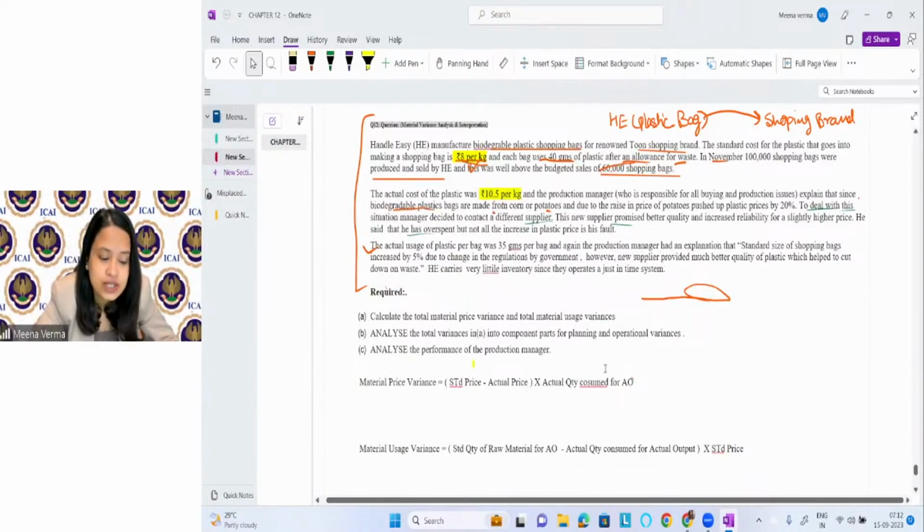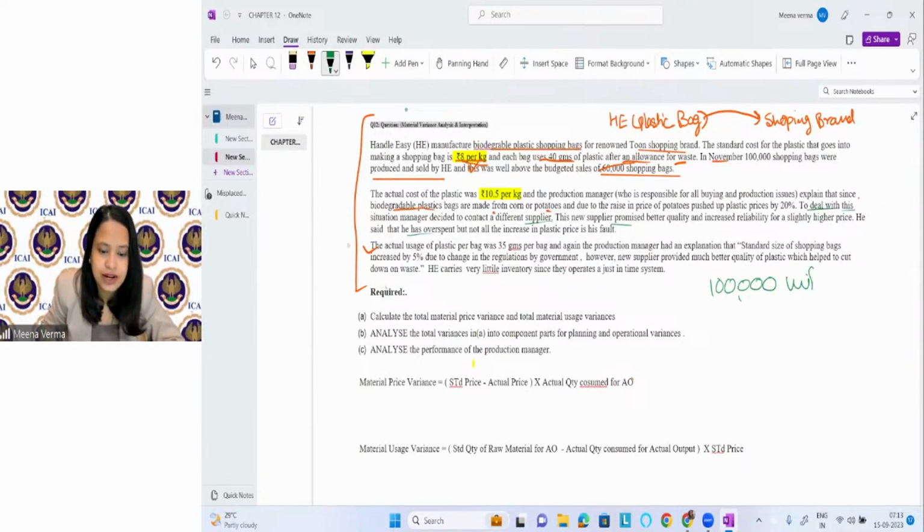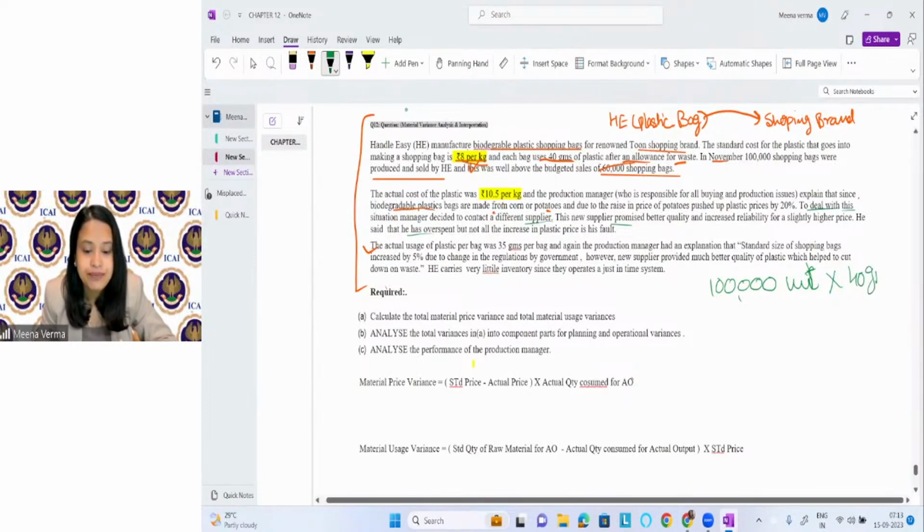Okay. What is the actual quantity for actual output? See, what is the standard quantity of raw material for actual output? So actually we are producing 1 lakh units. How many units are we producing? Actually, we are producing 1 lakh units. These are the final units that we are producing. And how much standard quantity of raw material is required for 1 unit? In 1 unit, standard quantity is 40 gram. Now do one thing, convert the gram into kg. So I'm just converting the gram into kg.